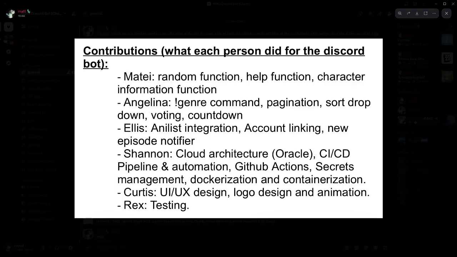Matei was responsible for the random function, help function, and character information function. Angelina worked on the genre command, pagination, sort dropdown, voting, and countdown commands. Ellis worked on the AniList integration, account linking, and new episode notifier. Shannon worked on the Oracle Cloud architecture, CI/CD pipeline and automation, GitHub Actions, secrets management, Dockerization, and containerization. Curtis worked on the UI/UX design, the logo design and animation, and Rex worked on the testing.